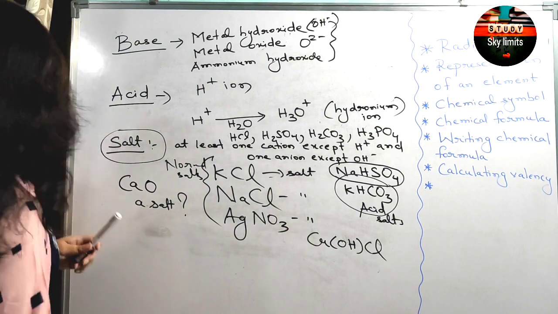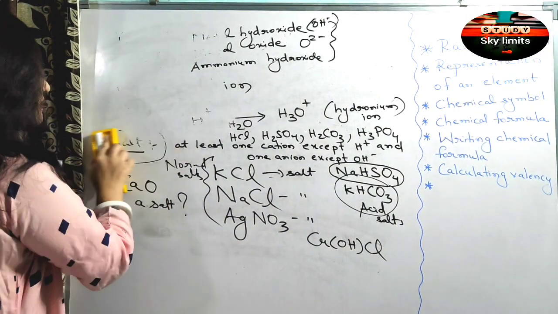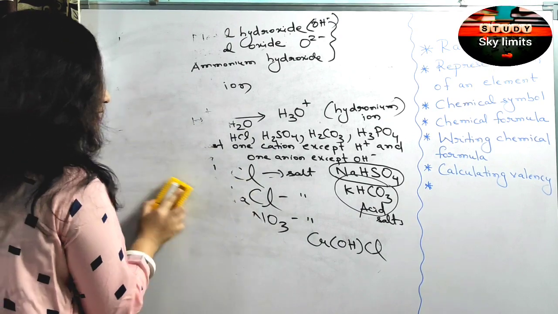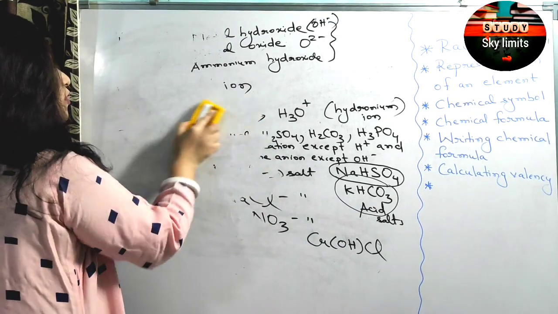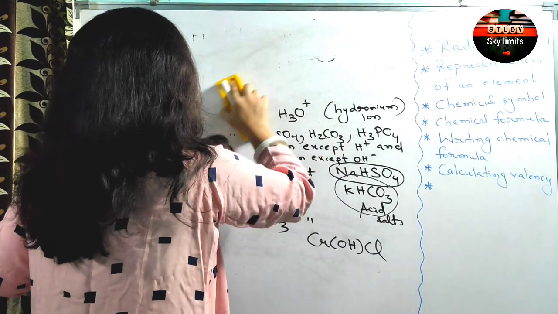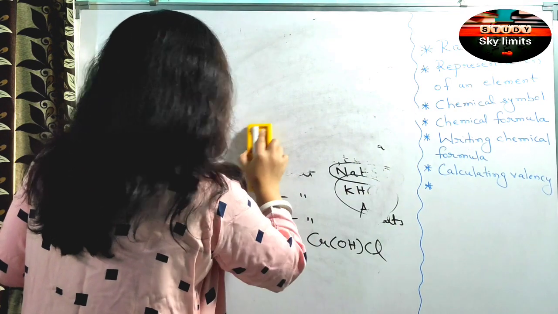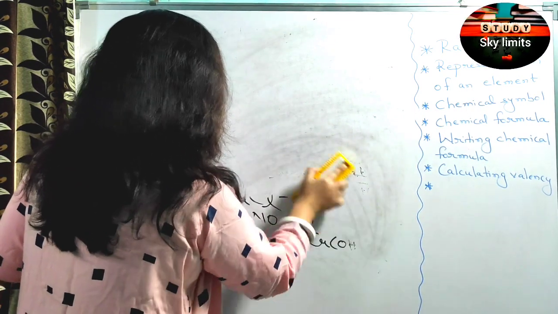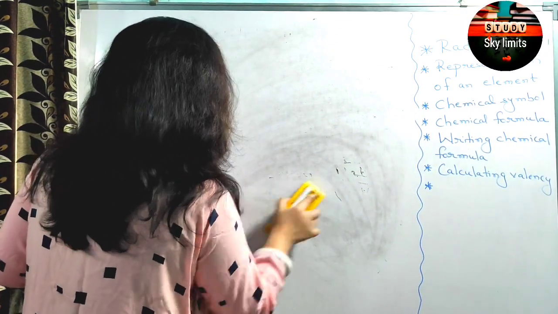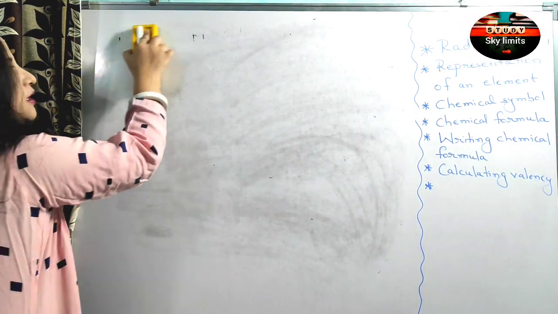Okay. Now coming to the next part. About the radicals, I think your ideas are clear now. We have electropositive radical, cation, and electronegative radical, anion. We have basic radical, which comes from the base in a salt, and acid radical, which is contributed by the acid in the formation of a salt.